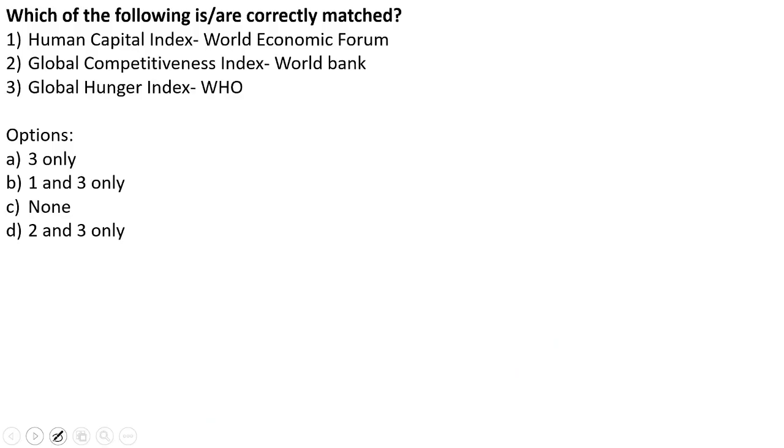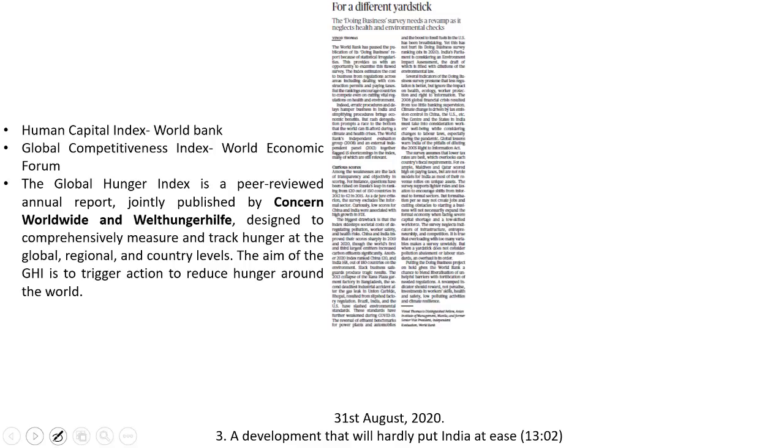Now let's look into the next practice question. Which of the following is or are correctly matched? We have the Human Capital Index released by the World Economic Forum, the Global Competitiveness Index by the World Bank, and the Global Hunger Index by the World Health Organization. Which of them are correctly matched? The answer to this is none. Why? Let's look into the explanation. The Human Capital Index is released by the World Bank, the Global Competitiveness Index is released by the World Economic Forum, and the Global Hunger Index is released by Concern Worldwide as well as Welthungerhilfe.